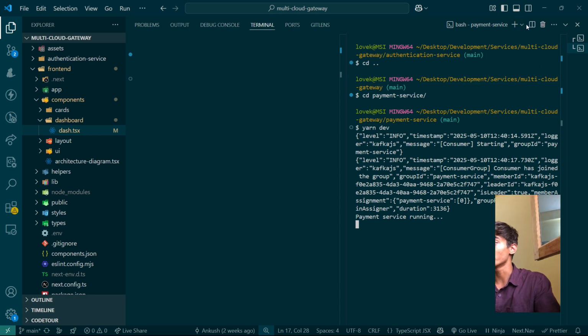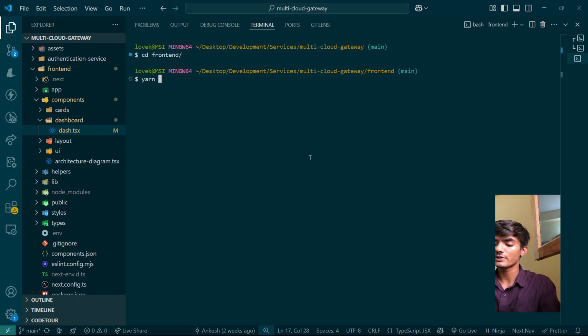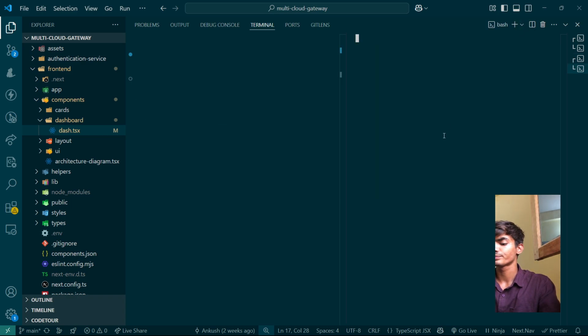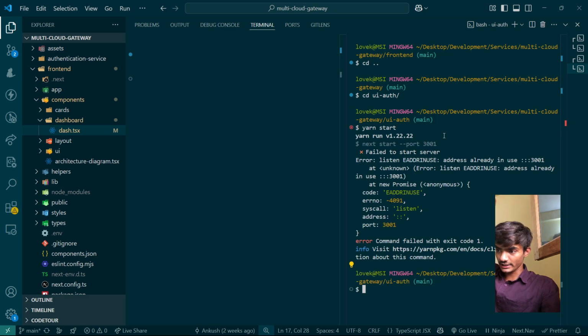So we'll start 2 more. We'll go to front end, yarn start. Then we'll go to UI auth, and we also type start here. So the entire thing is started.